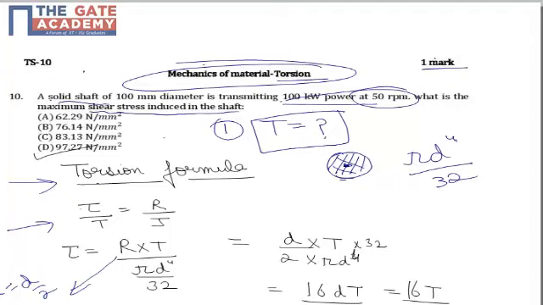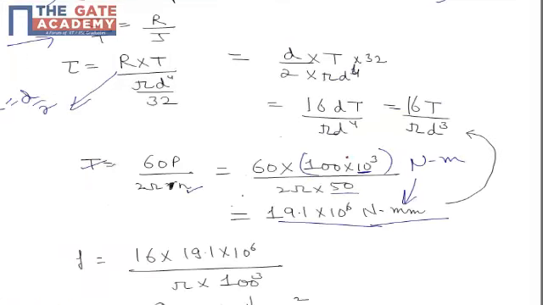It is asked what is the maximum shear stress that is induced in the shaft. So R will be d by 2 because the maximum shear stress will be induced at the periphery, or at the point which is at the farthest distance from the centroid of the shaft, from which tau can be simplified as 16 into T upon pi d cube.